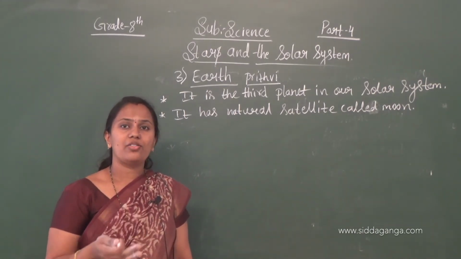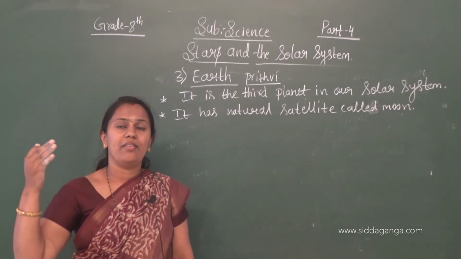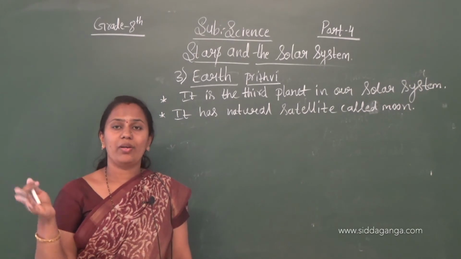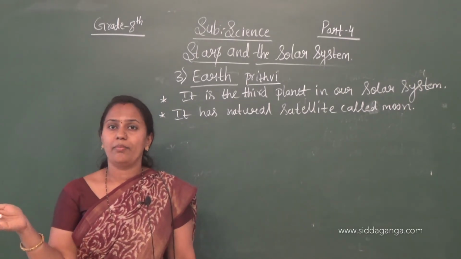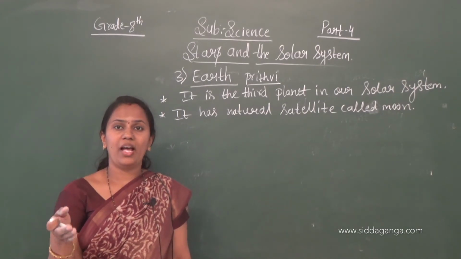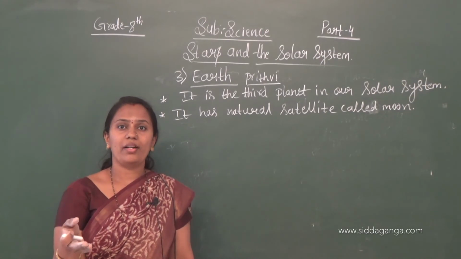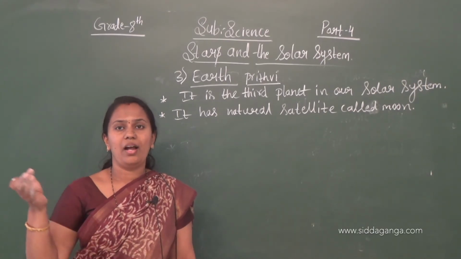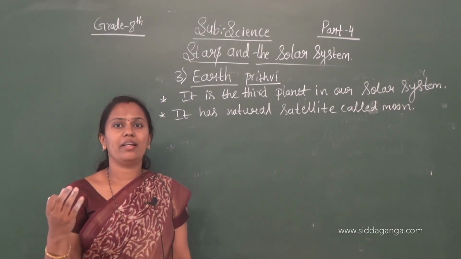And also, when we look at it from the solar system, it looks blue and green because of the light reflecting from the land, trees and water. Water is blue in color and trees are green in color. So that's why it looks blue and green.